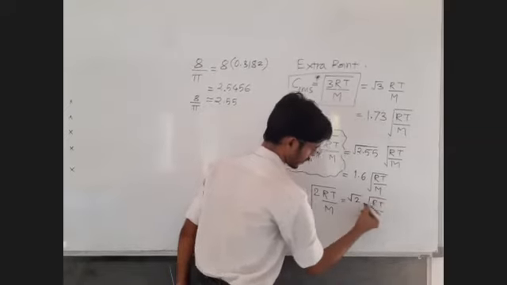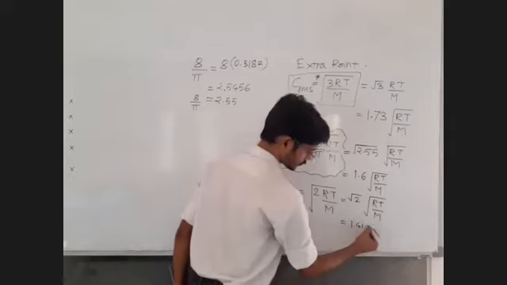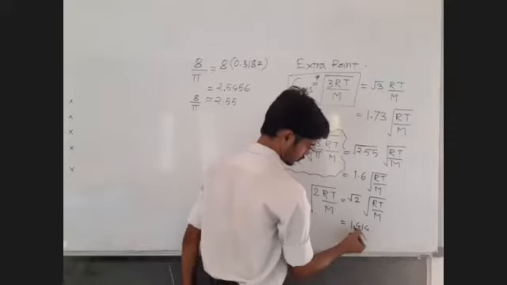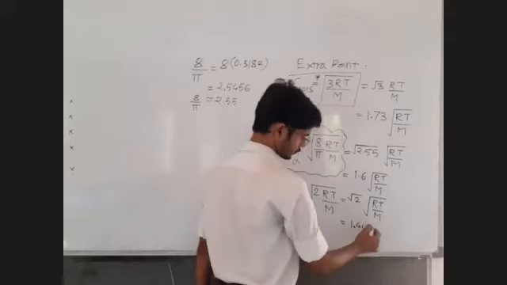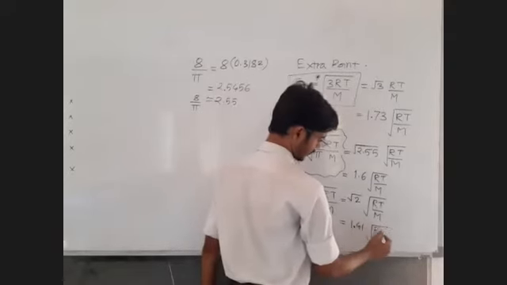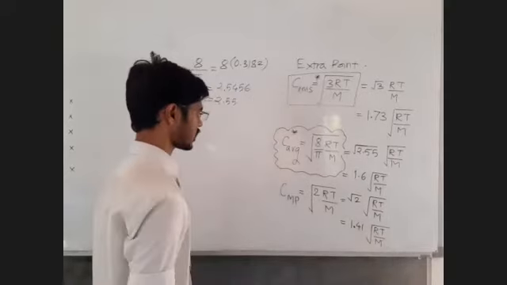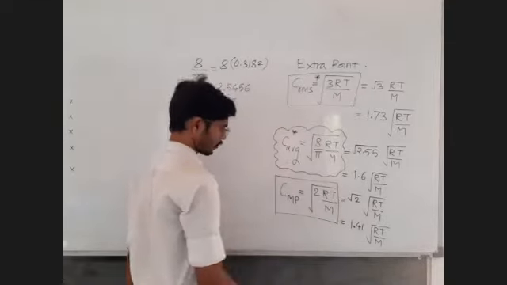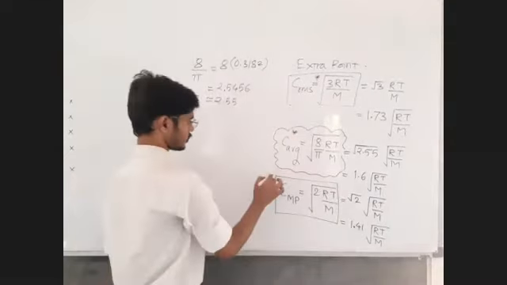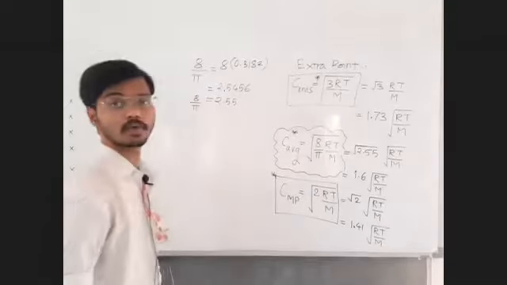Now we know the value of root 2. Sir, the value of root 2 is 1.414, or simply 1.41, no problem even in that. So 1.414 or 1.41 under root RT upon M. After writing, reply to me in the chat box up to this point. Is that clear? We are going to remember the formula for most probable speed also. That we have to remember.